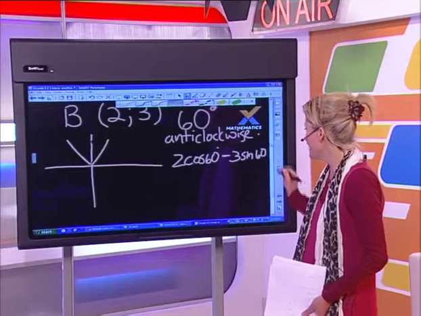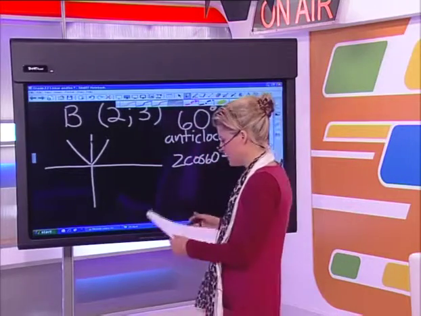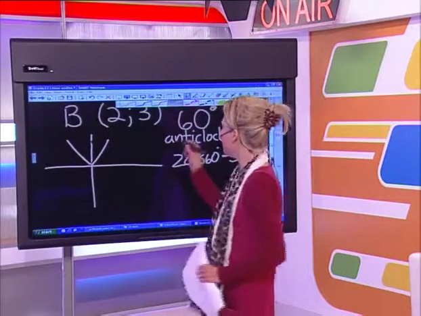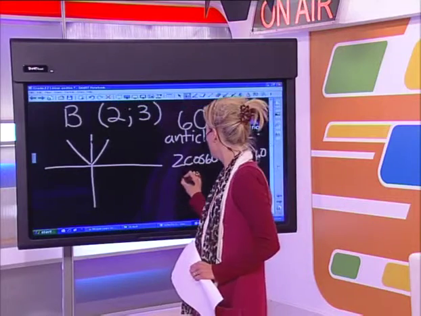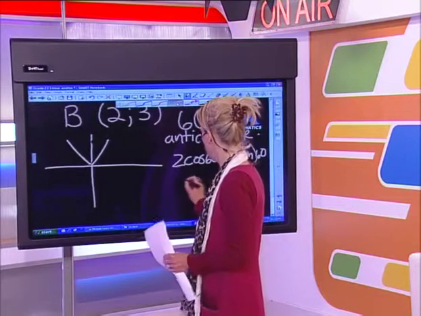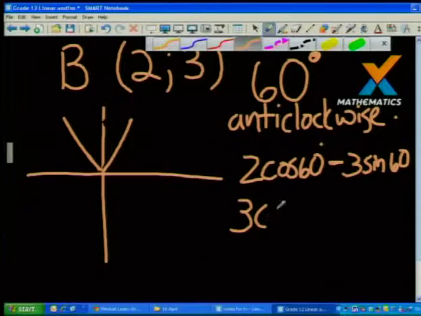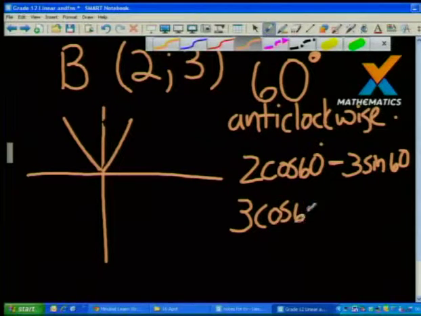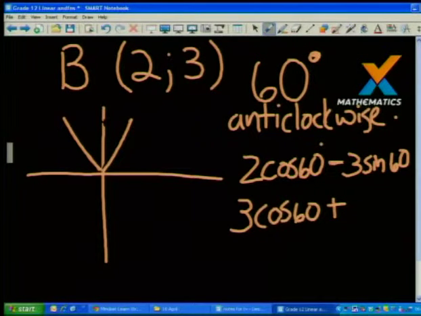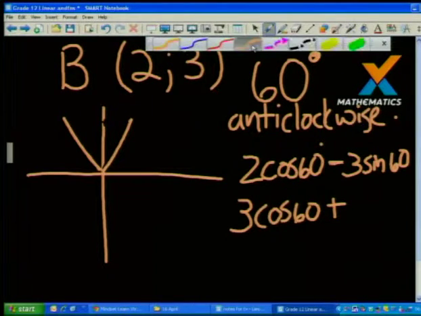Right. Then, to get the new y coordinate, and I'm just going to do that underneath, we start with the y value of the original point, which is 3. We multiply by cos 60, and then plus our original x coordinate, which is 2, and then sine 60.